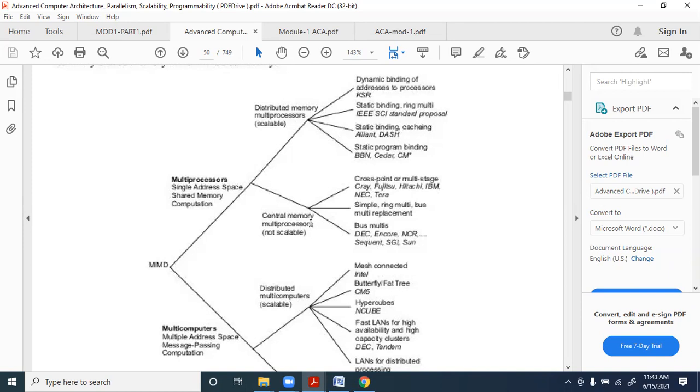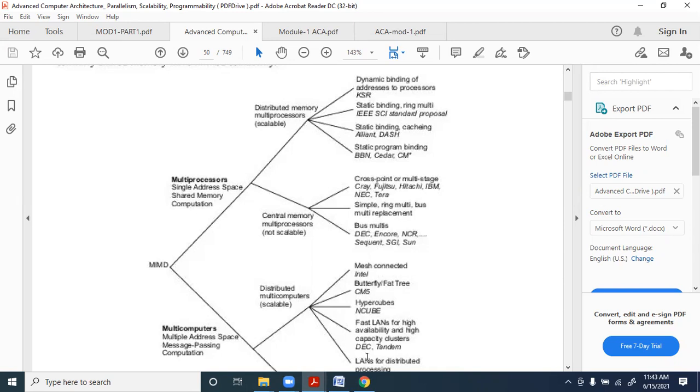Then in the central memory multiprocessors, you have cross-point or multi-stage, whose examples are Cray, Fujitsu, Hitachi, or a simple ring multi-bus, multi-replacement kind of situation. Or you can have bus.